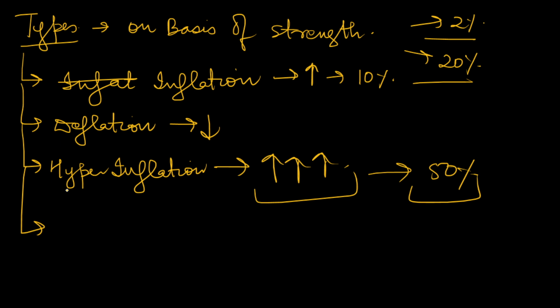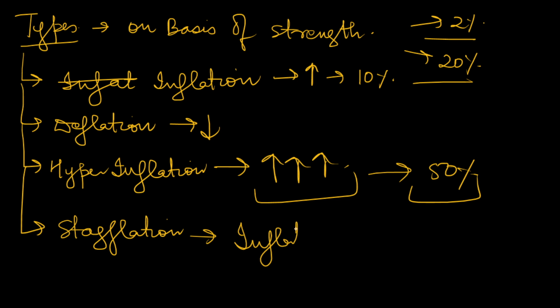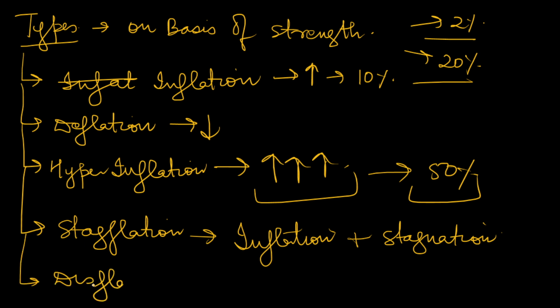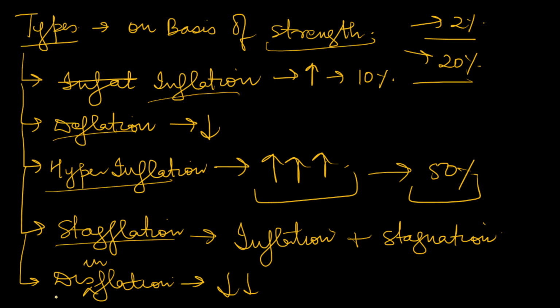Then there is stagflation, that is inflation with stagnation. Inflation is also there, plus stagnation is also there. Okay, so then we have disinflation. Disinflation, that is, the inflation is now decreasing. So this increase and decrease in prices are another form of types. That could be inflation, deflation, hyperinflation, stagflation, disinflation.